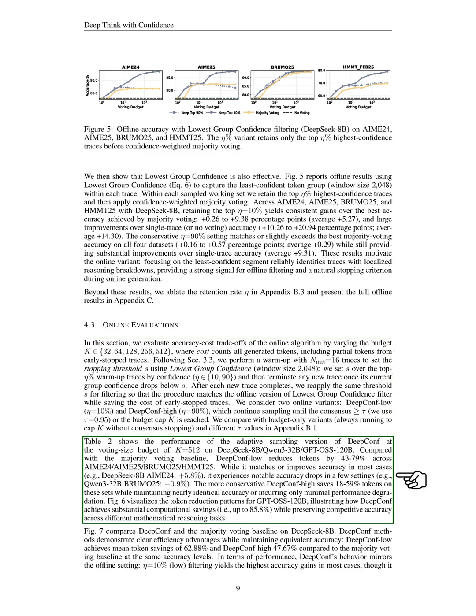Compared to the majority voting baseline, DeepConf-low reduces token usage by 43 to 79% while matching or improving accuracy in most cases. The more conservative DeepConf-high saves 18 to 59% tokens while maintaining similar accuracy levels. Our results illustrate that DeepConf achieves significant computational savings while preserving competitive accuracy across various reasoning tasks.